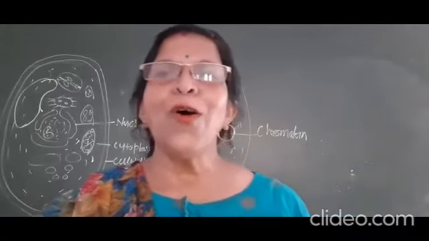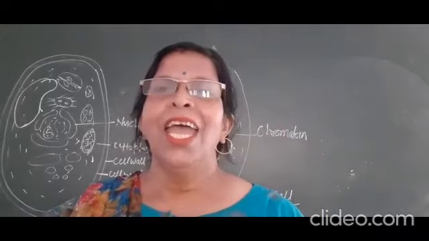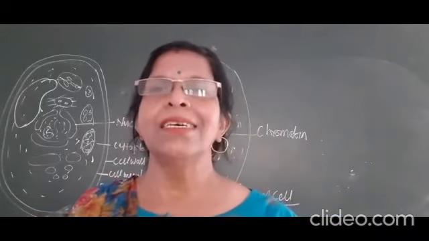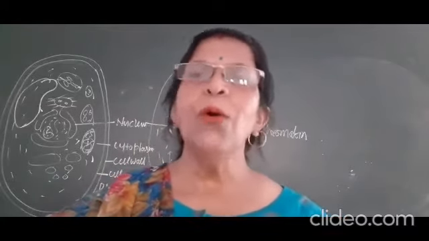Now children, the next organ is the mitochondria. And mitochondria was discovered by the scientist Benda. It is also made by a double membrane. Okay?